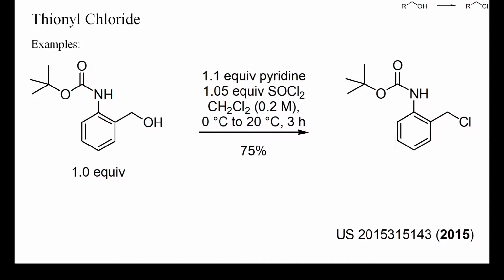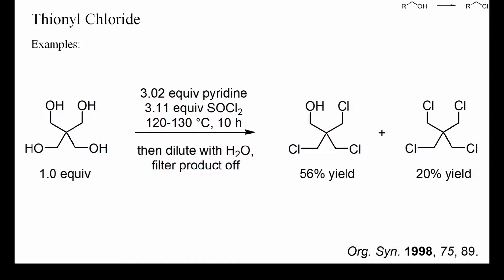In this example, an acid-labile reactive benzylic alcohol was deoxychlorinated with thionyl chloride in the presence of pyridine to prevent acid-mediated cleavage of the Boc group. Because of the high reactivity of the starting alcohol, the reaction could be run at room temperature and was complete after 3 hours. Much less reactive than donor-substituted benzylic alcohols are neopentylic alcohols, such as pentaerythritol.